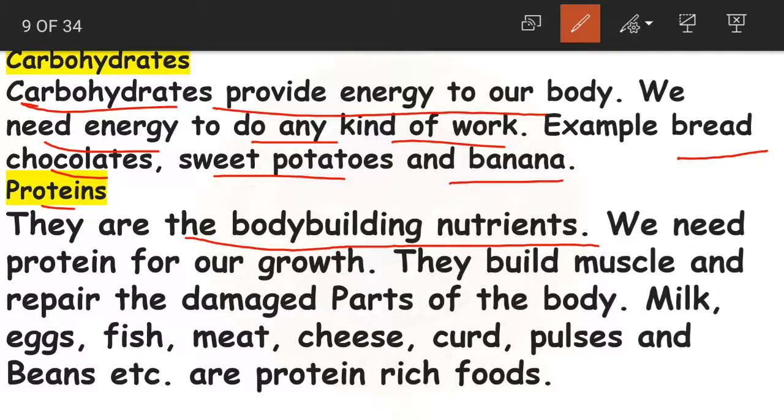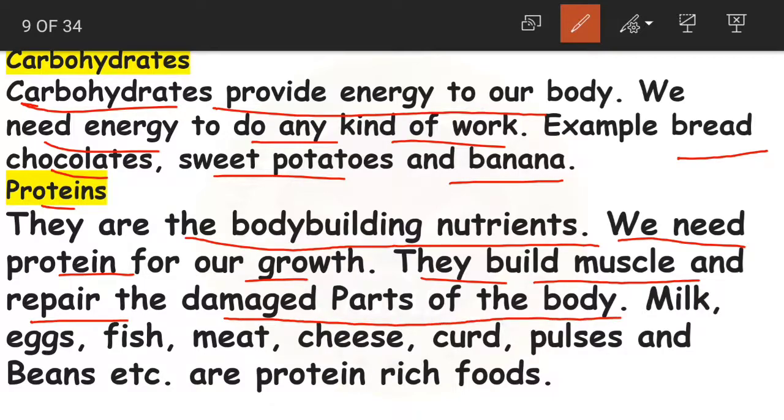So to have good body building, you need proteins. So we need proteins for our growth. They build muscles and they are going to repair the damaged parts of the body.